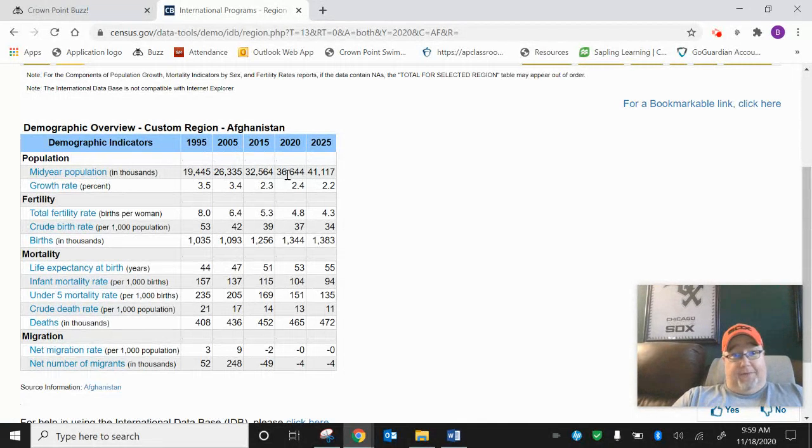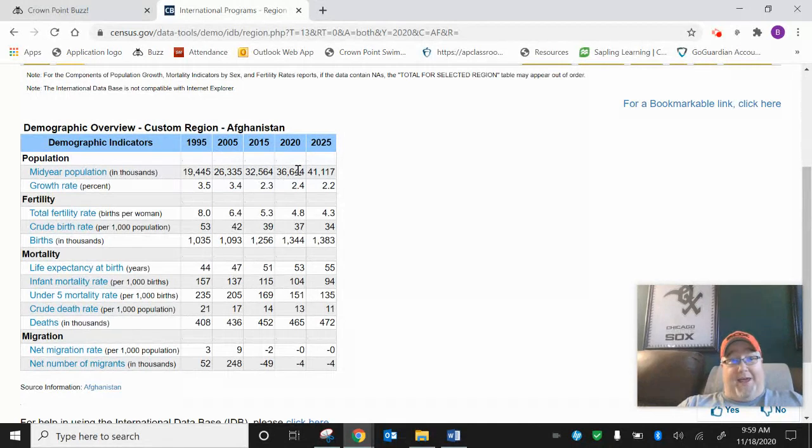So if you want to know the actual population of Afghanistan in 2020, you have to take this number, 36,644, and then multiply it by 1,000. So this is not how many people live in Afghanistan. It's that number times 1,000.